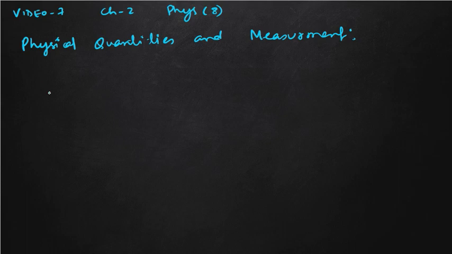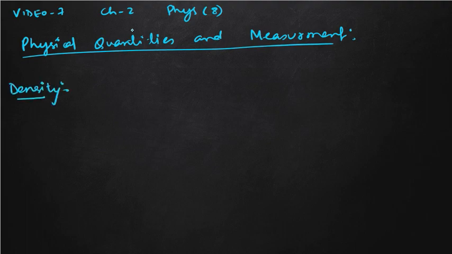So the first definition is density. So what is density? Density is the mass per unit volume. In unit volume, how much mass is there, that defines the density of that substance.